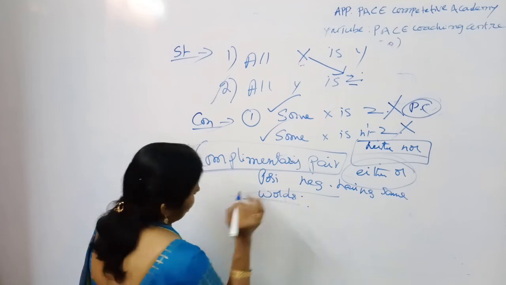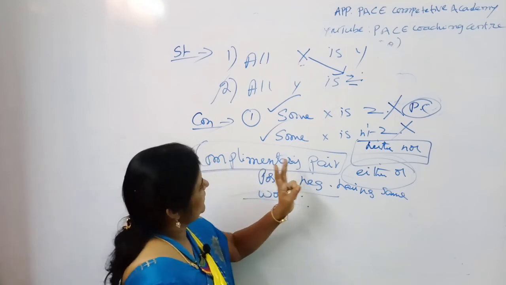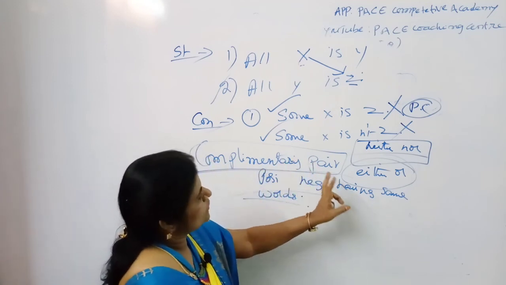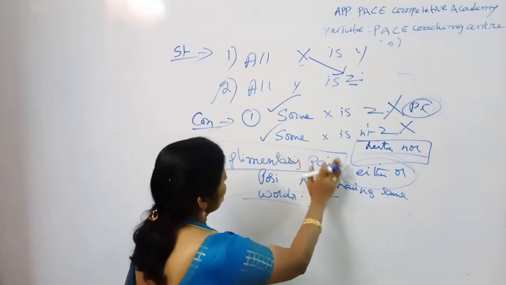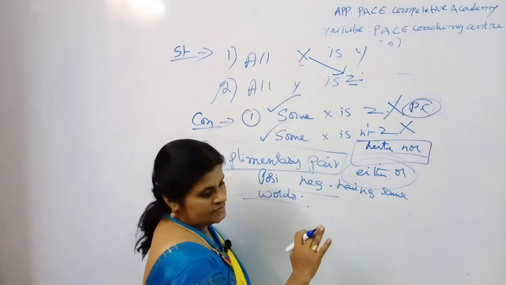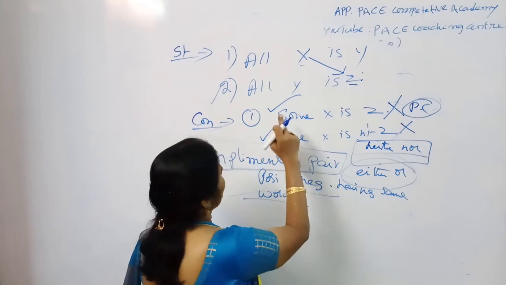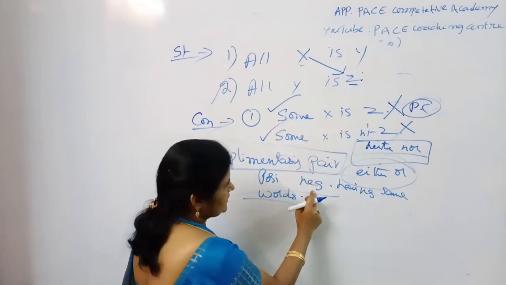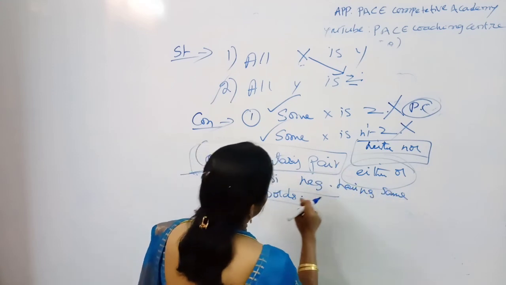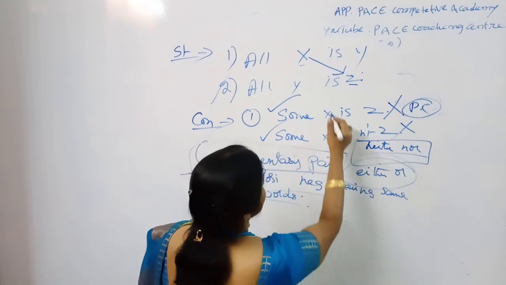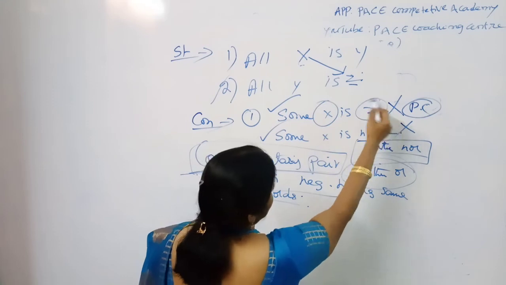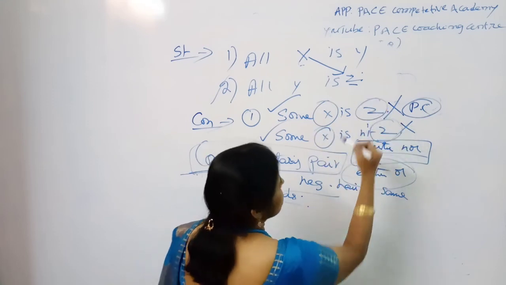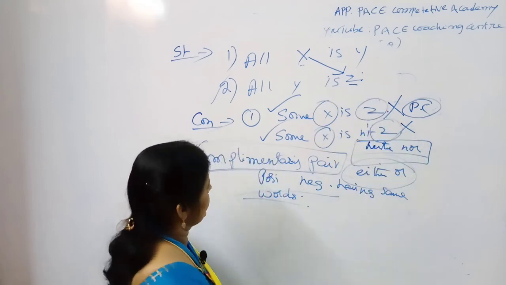words. Okay, my dear friends, what are the complementary pair rules? There is no direct relation with the statements. One conclusion should be positive, one conclusion should be negative, having the same words. Same words means here is also x, here is also z, here is also x, here is also z, like that.